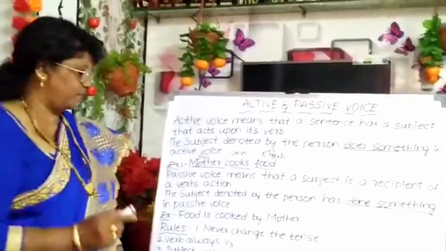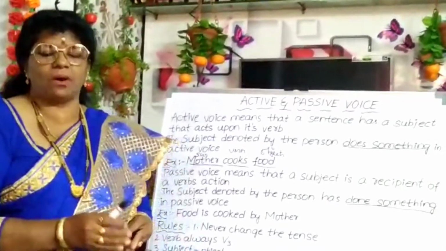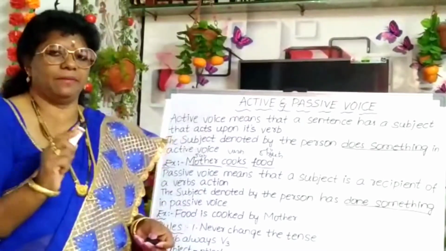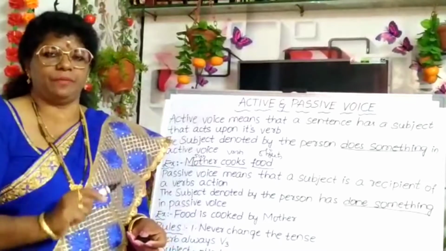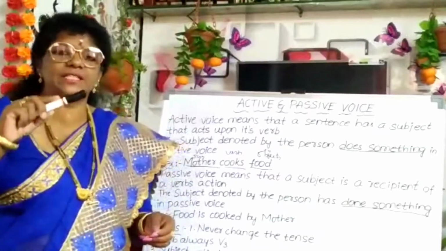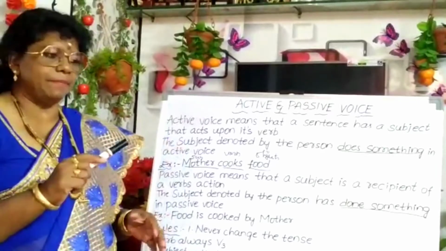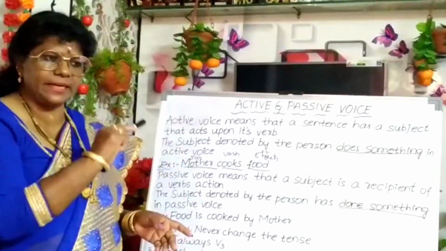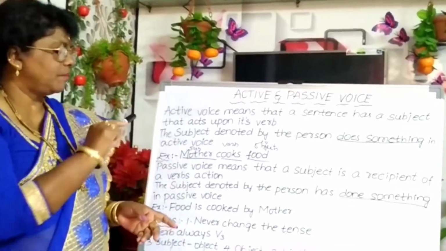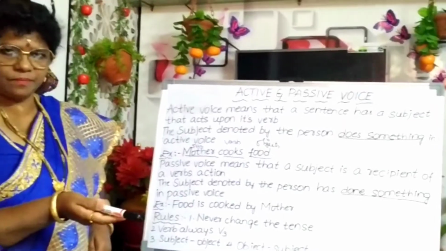So what are the rules we have to follow? First of all, never change the tense. If it is in simple present tense, we have to make the passive voice in simple present tense only. If it is past tense, we make it in past tense only. No changes must be made in that. Second rule, the verb will always be in V3 form. Then, the subject and object must be identified in active voice, and in passive voice the subject will come to the object place and the object will come to the subject place.